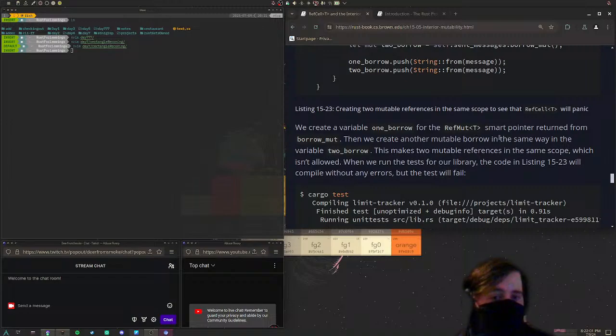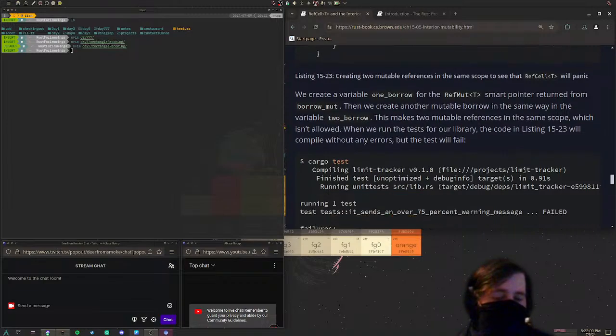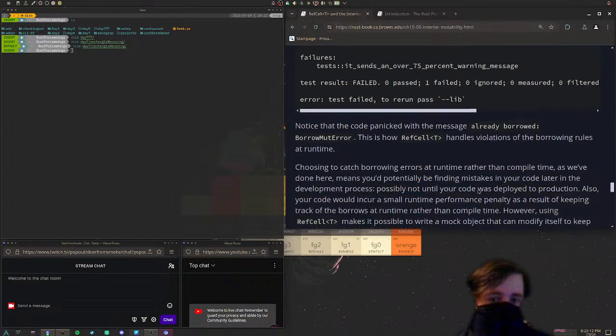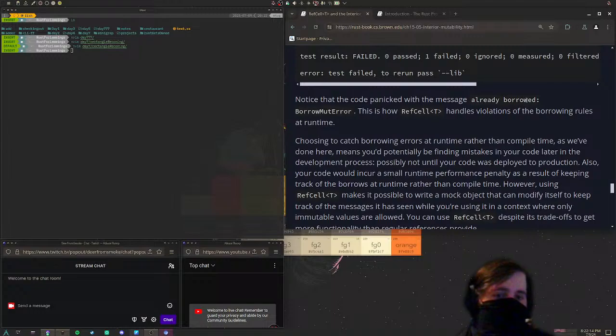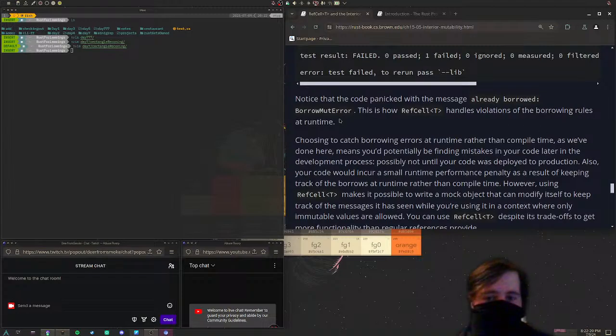Then we create another mutable borrow in the same way in the variable two_borrow. This makes two mutable references in the same scope, which isn't allowed. When we run the tests for our library, yep, it doesn't work. Notice that the code panicked with the message "already borrowed: BorrowMutError". This is how RefCell<T> handles violations of the borrowing rules at runtime.